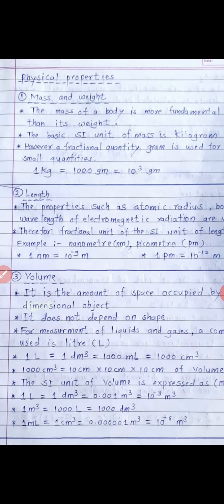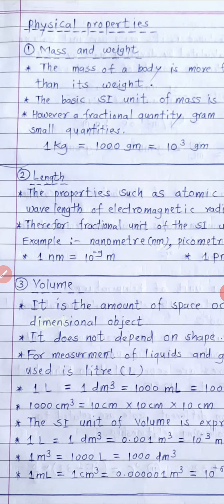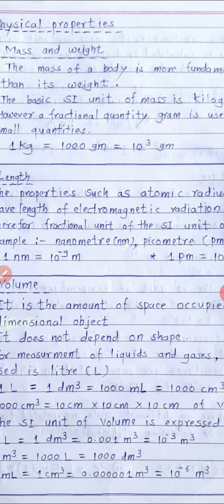Okay, now third physical property, that is volume. What is volume? It is the amount of space occupied by a three-dimensional object. Definition is very important for volume. What is volume? It is the amount of space occupied by a three-dimensional object. It is known as volume.